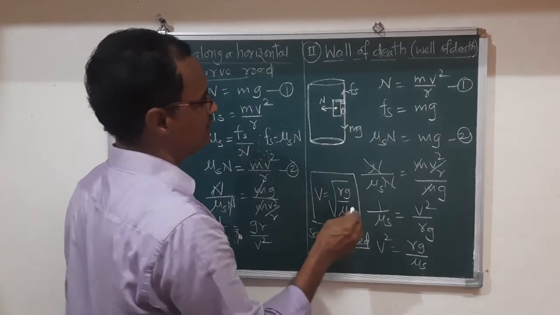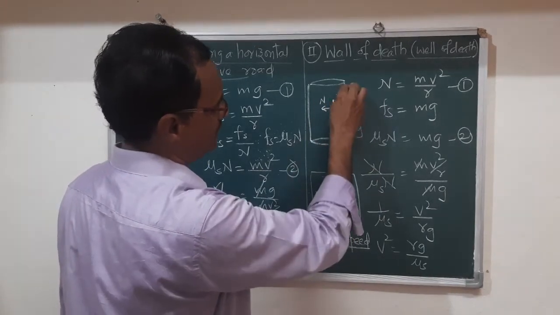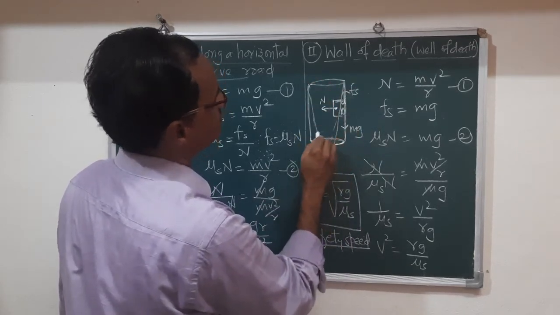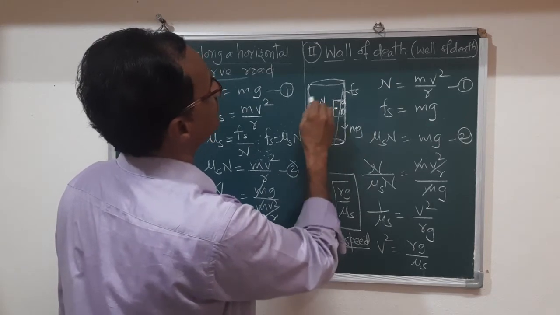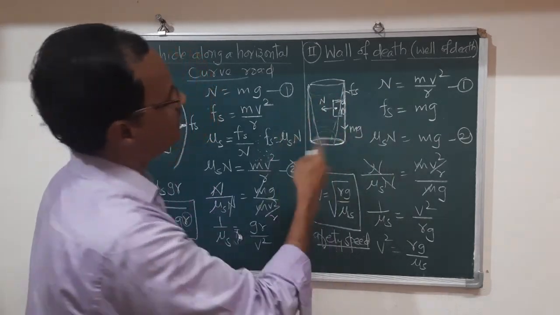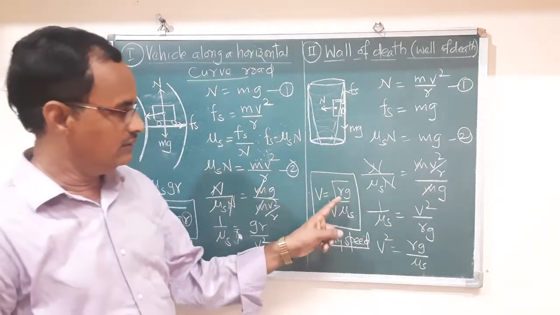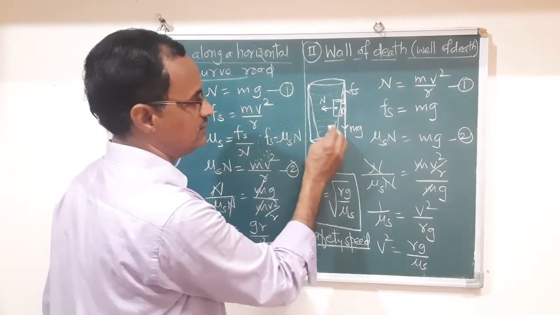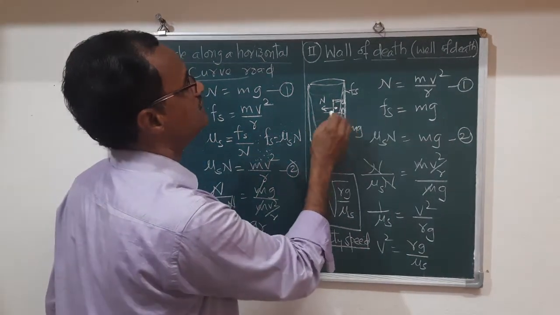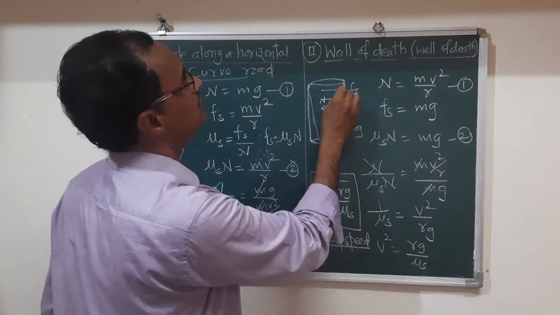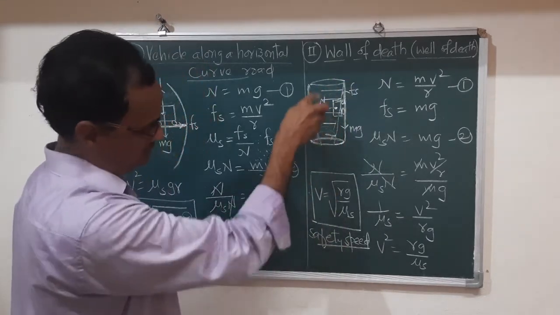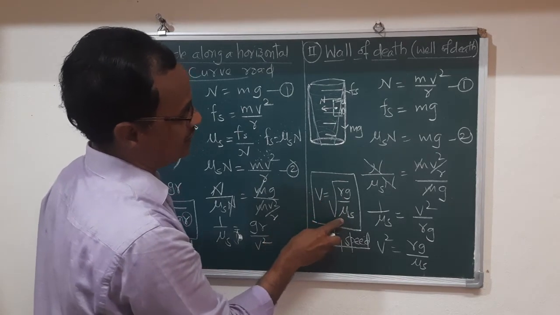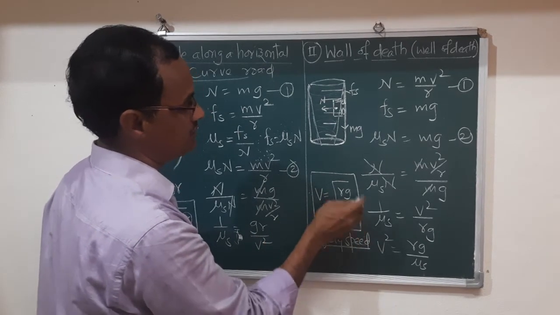Sometimes this well of depth may be cylindrical in shape, and the radius of curvature changes at different distances, and the speed of the car is maintained depending on this radius of curvature. Here the radius of curvature is minimum, and as it goes upward, the radius of curvature goes on increasing. As radius increases, the speed also changes, and mu of s is constant, suppose.